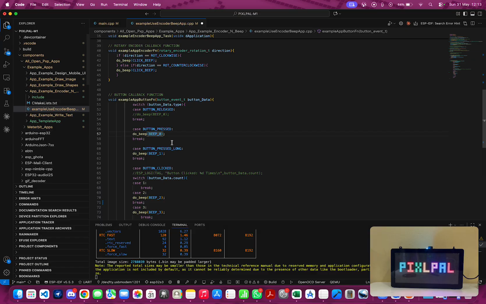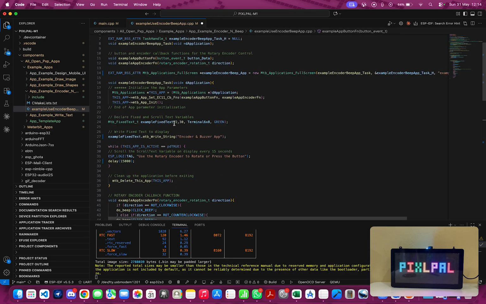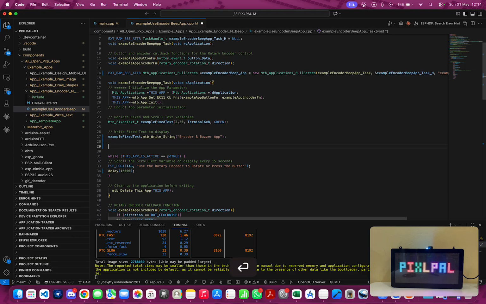At your free time, you can test whichever you want. Now, just to demonstrate, so it doesn't appear only when the button is clicked, we'll get a beep. I would copy this do beep within the app body. Just before the loop, we should have a beep sound after the encoder and buzzer app text have been printed to the screen.